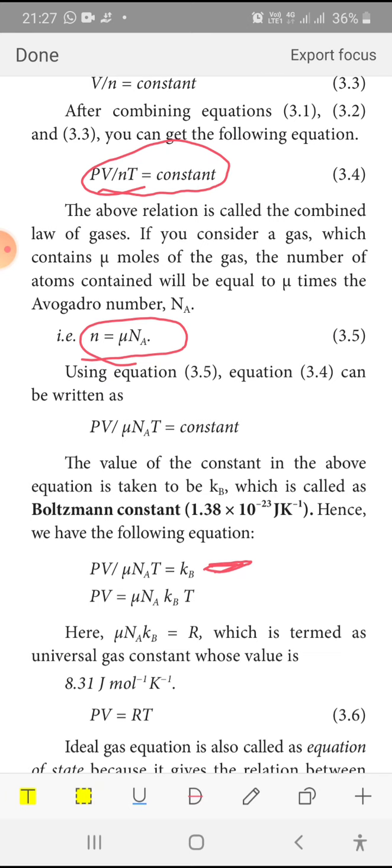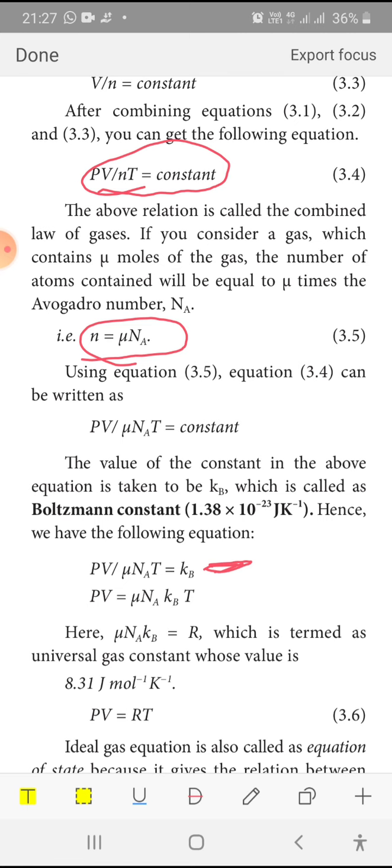Mu is a constant. For a particular gas, the number of moles will be constant. The Avogadro number is a constant and the Boltzmann constant is a constant. All the constants combined become a single constant, that is R. R is the universal gas constant.